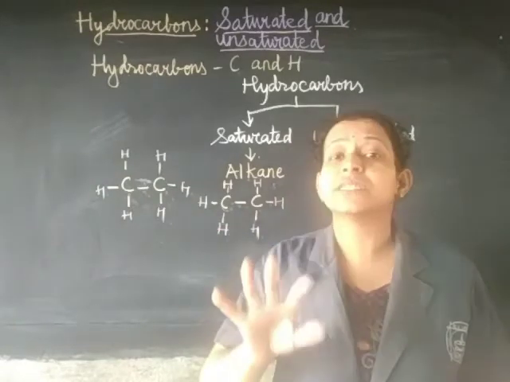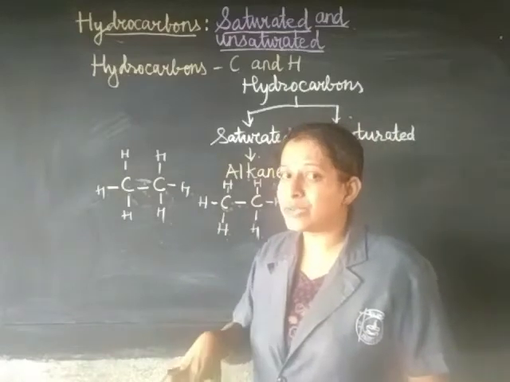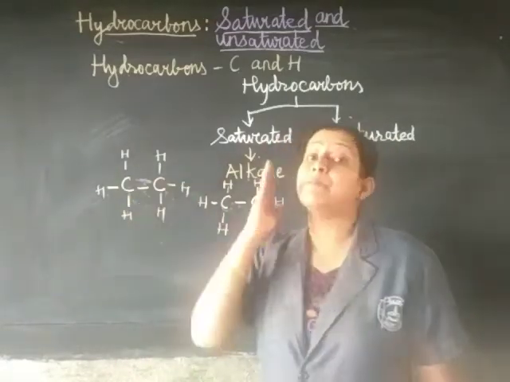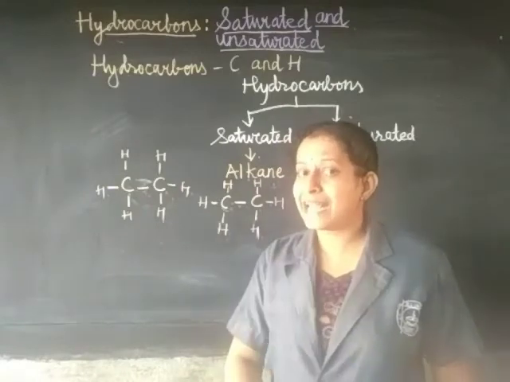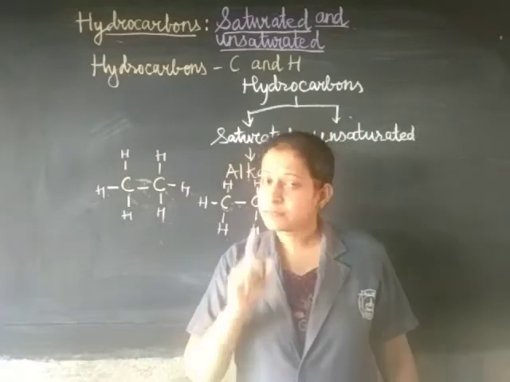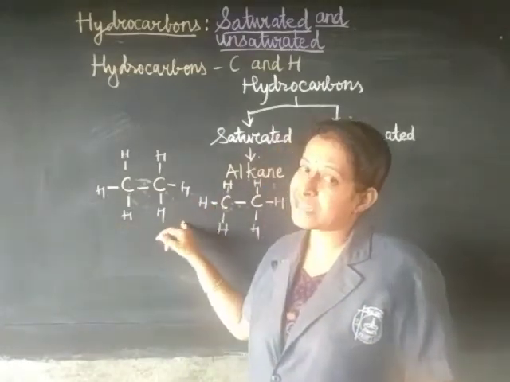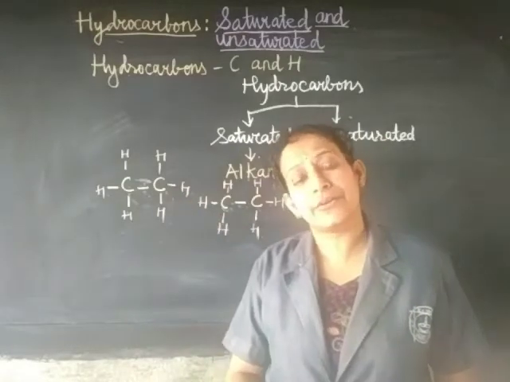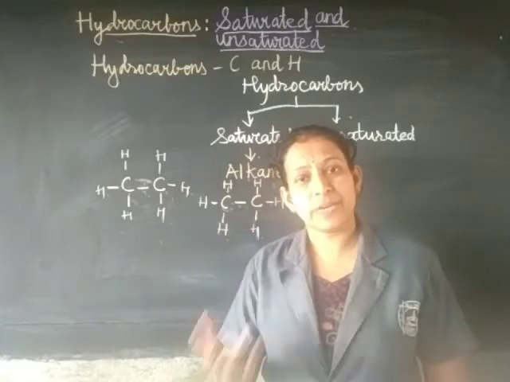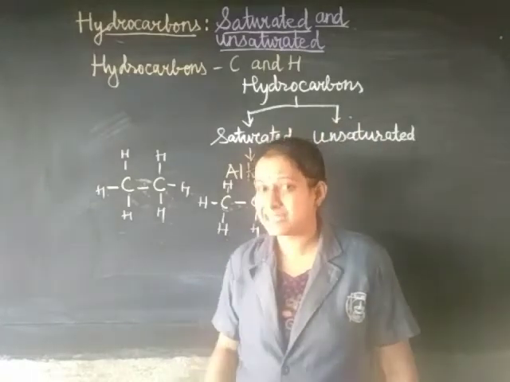Since there is room for hydrogen to get added, it is called unsaturated. Unsaturated why? Because it is not completely filled with hydrogen, and therefore you can add hydrogen by breaking the bond. When you break one bond, 2 hydrogens get added. Remember that. And if suppose 3 bonds are there, and out of that you break 2 bonds, how many hydrogens will be added? Definitely 4 hydrogens will be added.